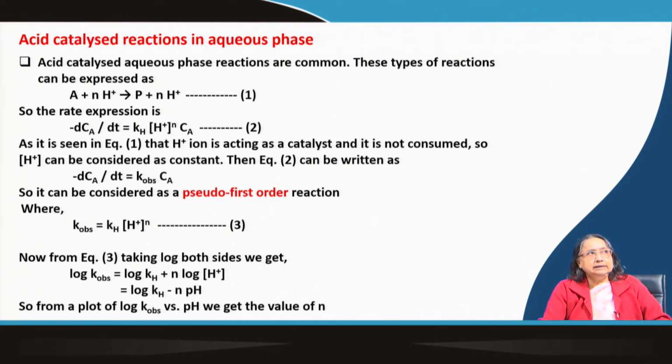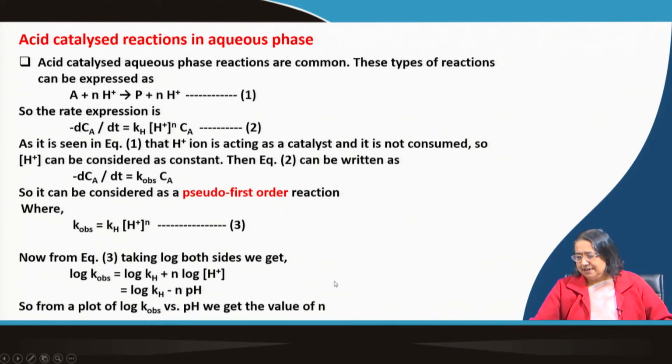So, it can be considered as a pseudo first order reaction. Acid catalyzed reaction is pseudo first order here. I already discussed this type of thing when I was discussing the kinetics. Okay. So, here you can see that k observed is this one. Taking the log, you can get log k observed equals log k_H plus n log H+. So, if you vary the pH and measure k observed, then you can plot log k observed versus pH, and we can get the value of n from the slope.